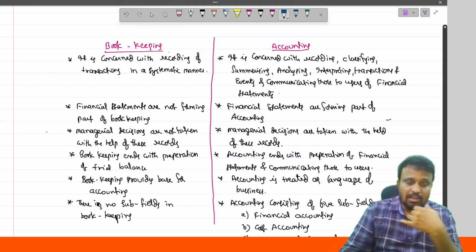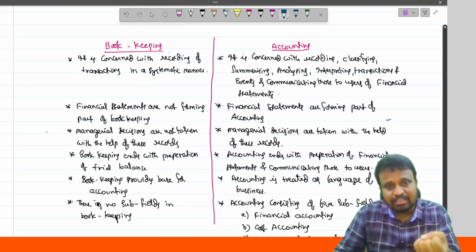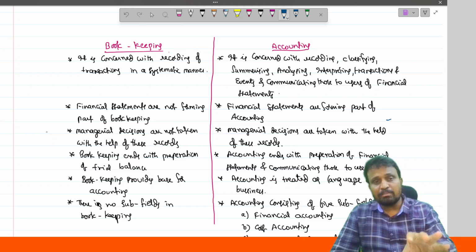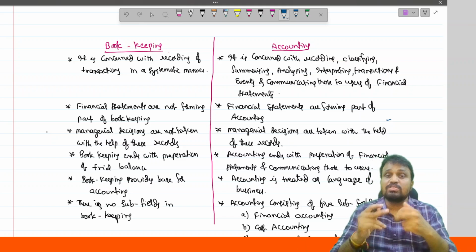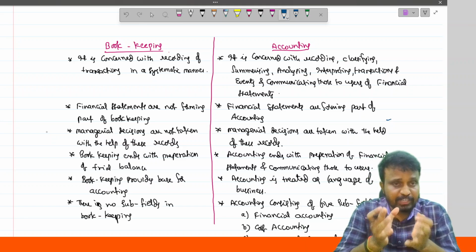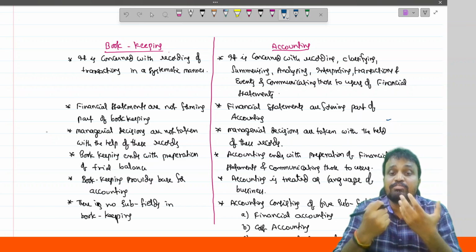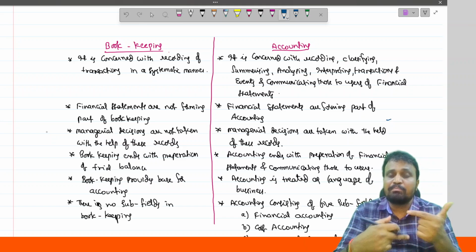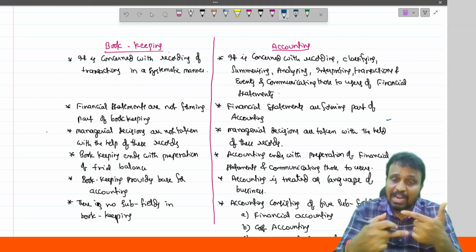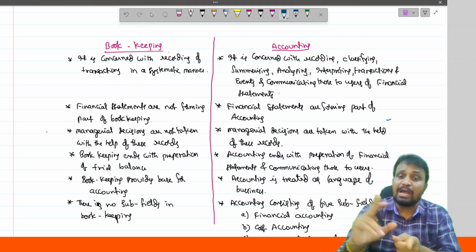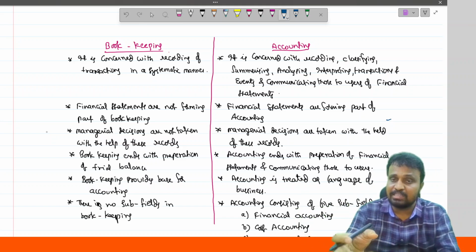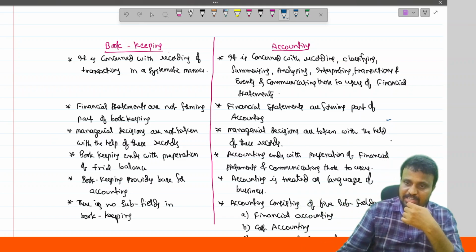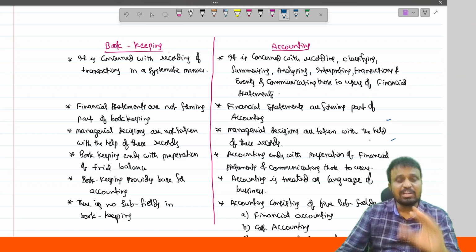Third, managerial decisions are not taken with the help of the records provided by the bookkeeper, because the bookkeeper just provides raw data, which is not useful for taking decisions. For taking managerial decisions, we require processed data. The processed data is nothing but the preparation of the financial statements, and the financial statements form part of accounting. That's why managerial decisions are taken as per the records provided by accounting.